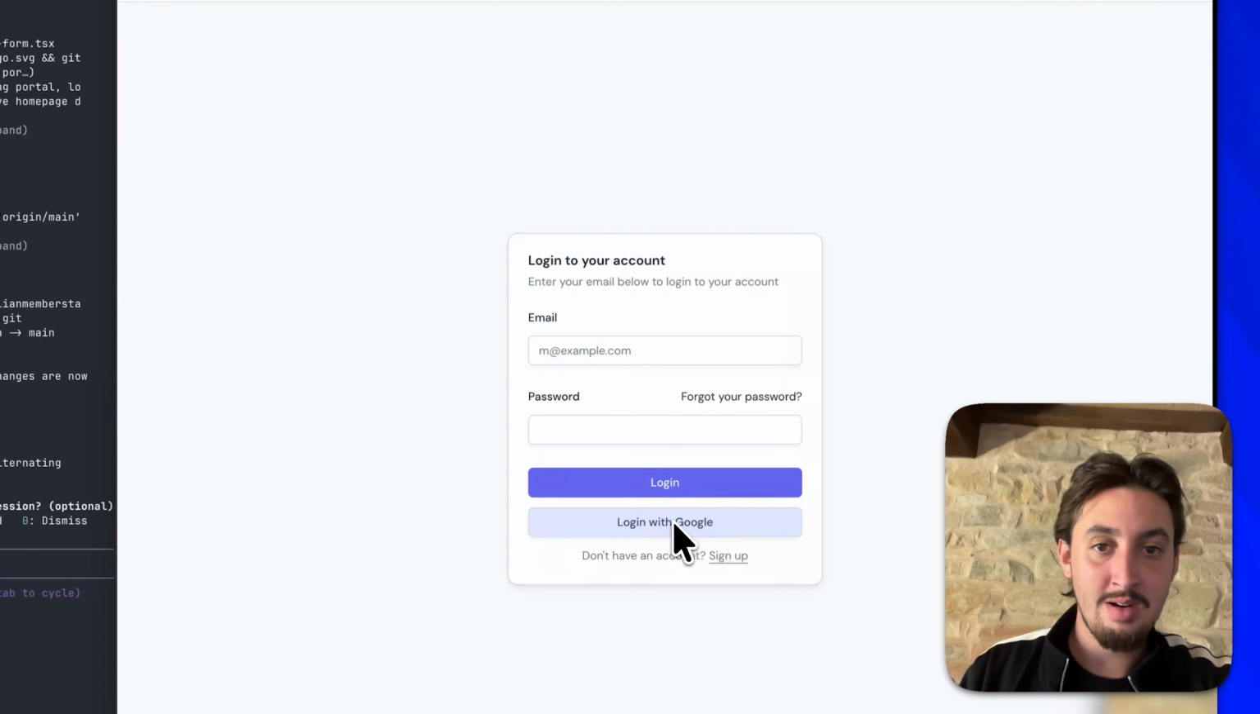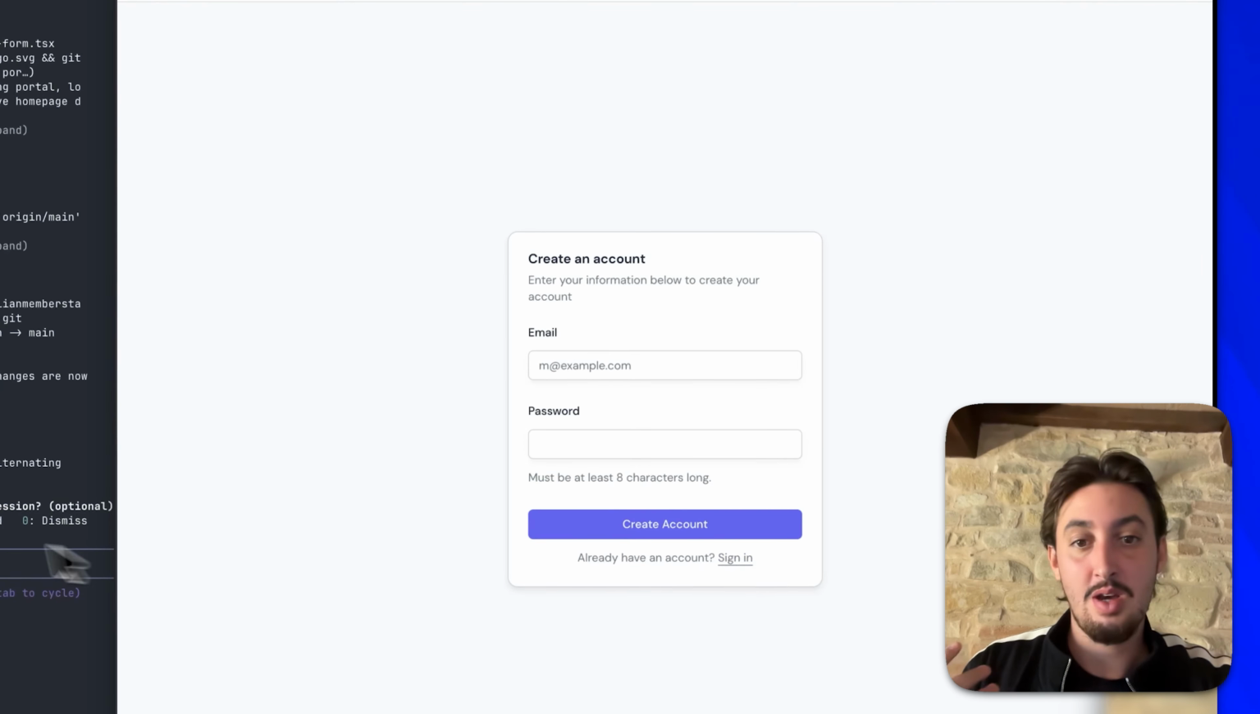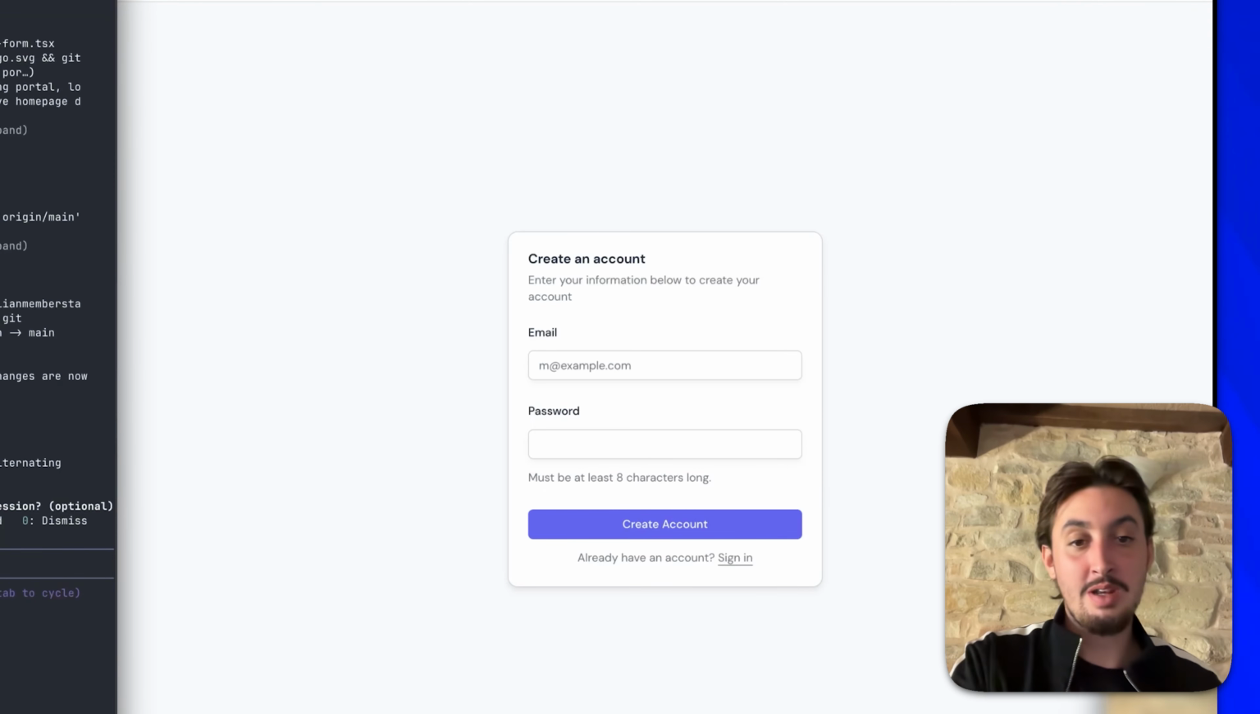We have a button here on the login page, but it doesn't actually do anything. So I'm just going to say add that button from the login page to the sign up page as well, and then make it work. Use the MemberStack MCP to figure out how.